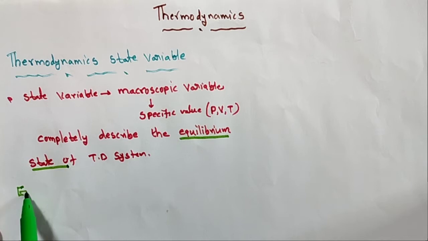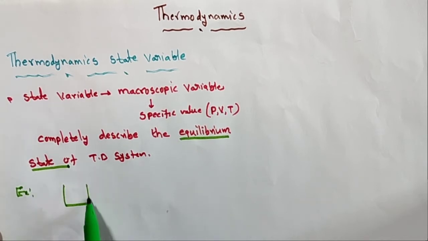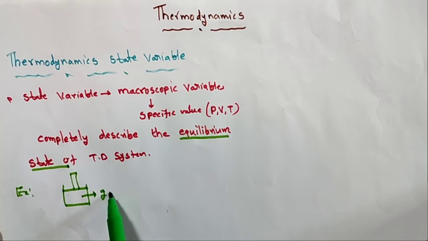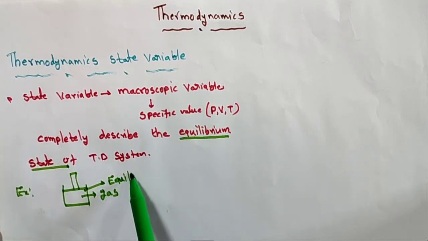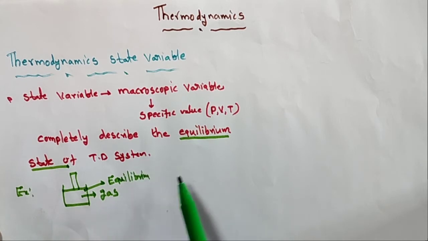For example, let us take a cylinder. It has a piston, and it has some gas inside. Suppose this gas is in equilibrium with respect to the surroundings.